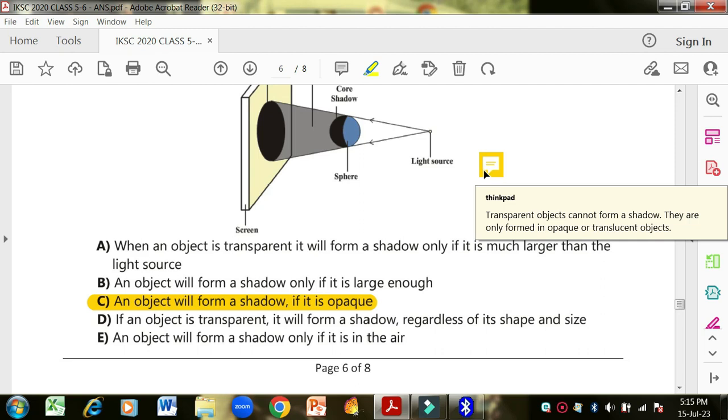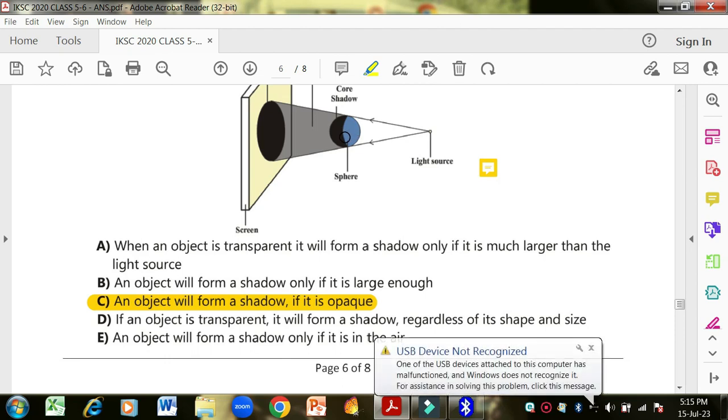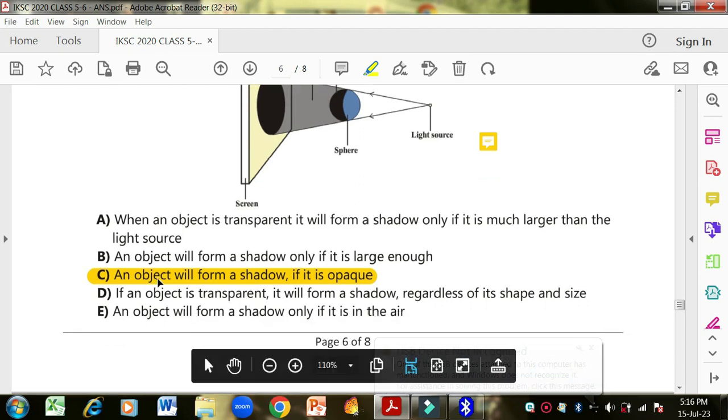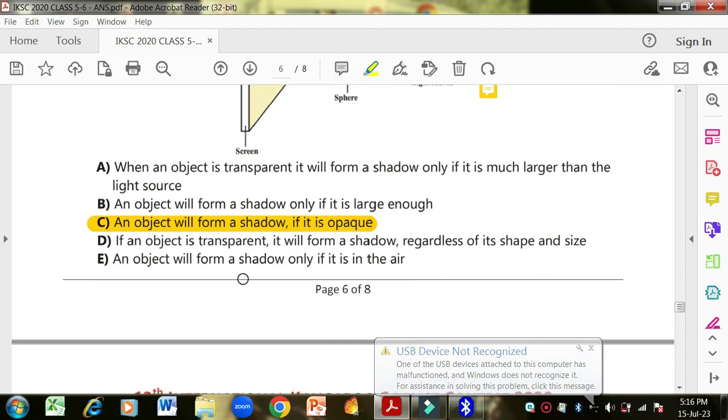Here I have made a sticky note. You can read that transparent objects cannot form a shadow. They are only formed by opaque or translucent objects. If there is a transparent object over here, definitely all the light is going to pass through the sphere also, so the shadow will not be formed. But here the light is meeting resistance. It cannot pass through the sphere. That's why a shadow is formed. So this is the correct option: an object will form a shadow if it is opaque. Opaque means blurry, or the one from which the light cannot pass.